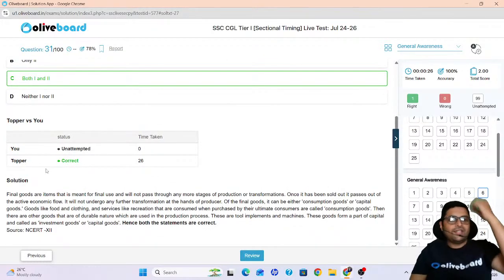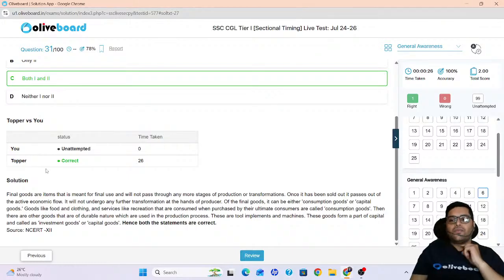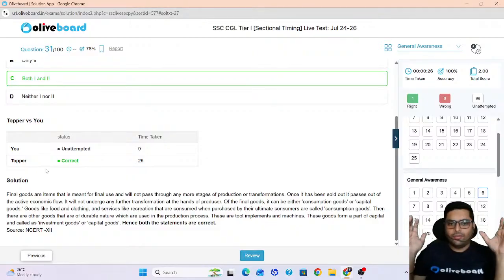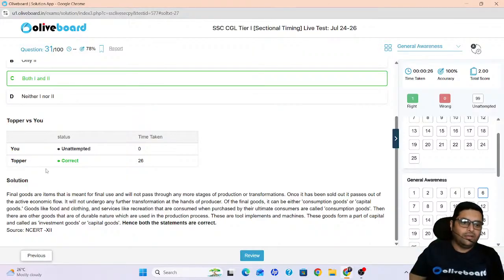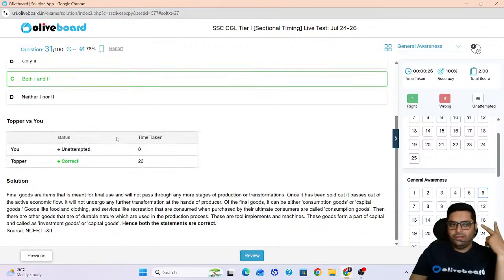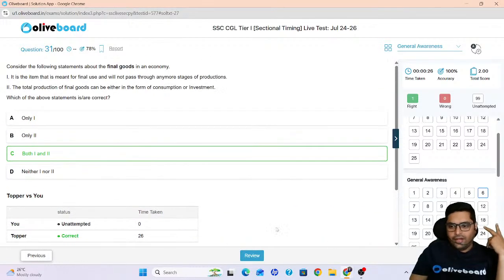Final goods is just like this t-shirt which I am wearing or the specs which I am wearing. It will not go through any further production. It has already gone through all the formation, production, everything. This is final use. So either I'm consuming it or I'm investing it. Two things will happen. Okay, good enough.